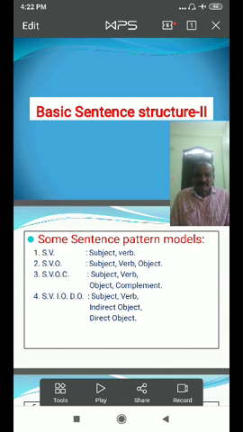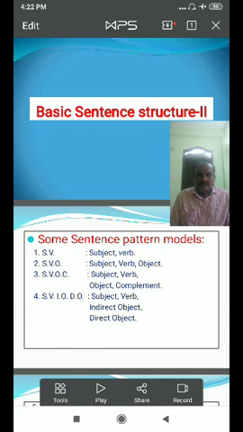A clause is the same way, but the phrase cannot convey the complete thought or complete idea of a sentence, whereas a clause can convey the complete thought or complete idea of a sentence.